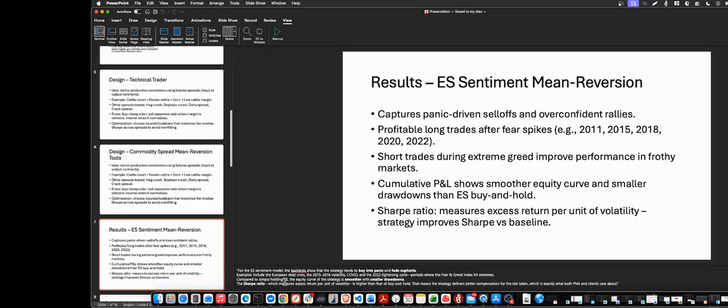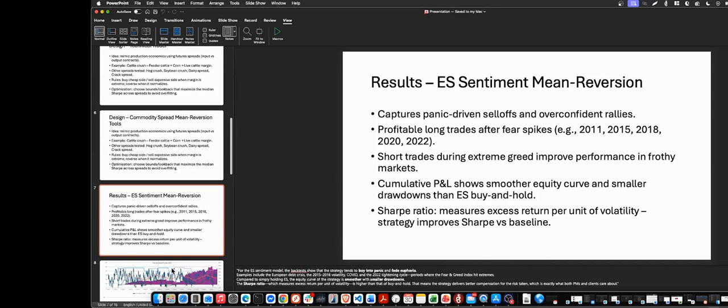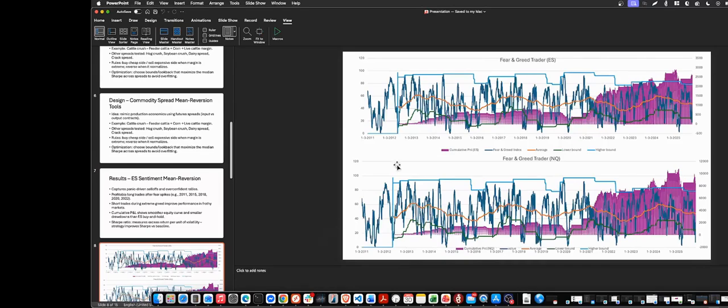So let's look at the results. For the ES sentiment model, the backtest shows the strategy tends to buy into panic and fade euphoria. Examples include the European crisis, 2015-16 volatility, COVID, and the 2022 tightening cycles, where there was huge extreme fear and greed. Then we look at profitability. A good P&L, profit and loss curve, is very smooth with very low drawdowns, as you can see here. We buy at the bottom and short at the top, the top being the blue line and the bottom being the green line, and we do nothing when sentiment normalizes.